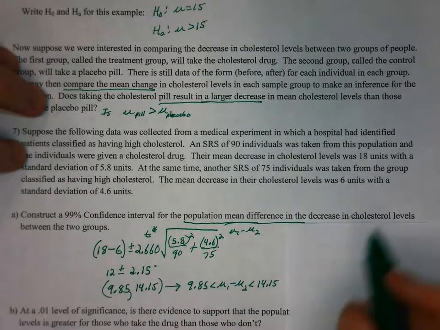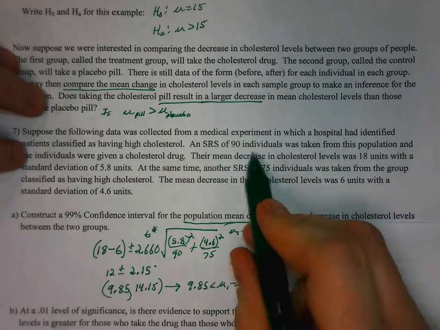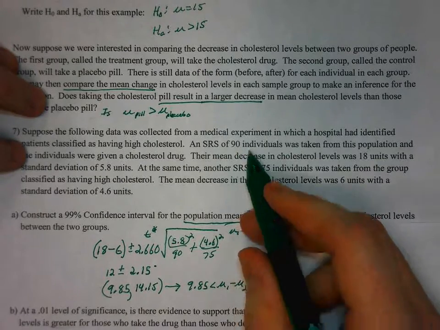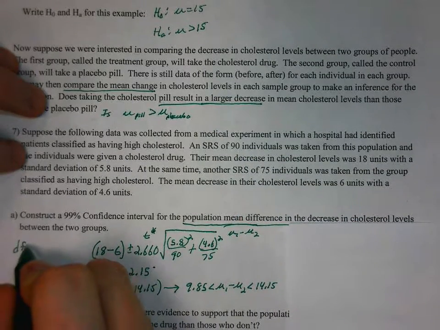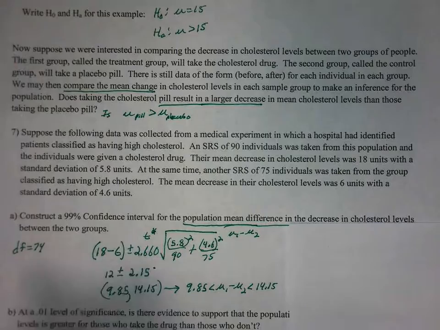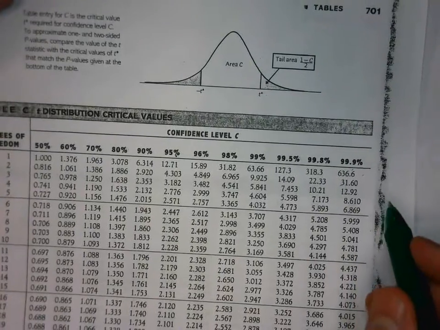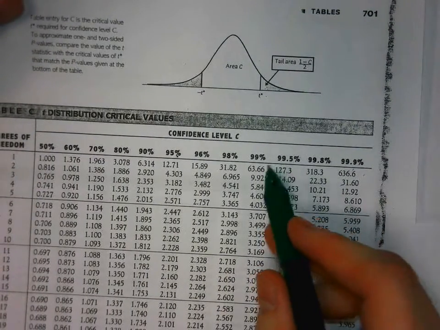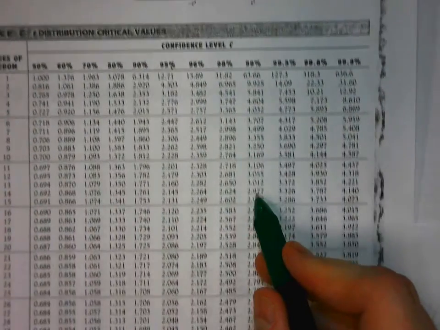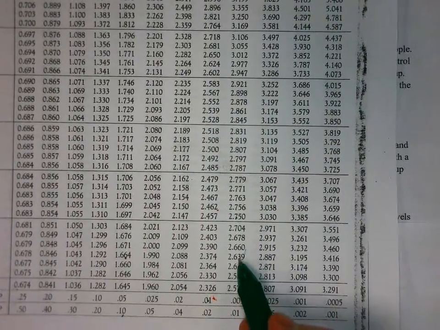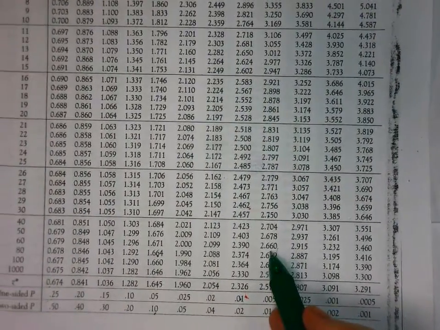There were 75 in one group, 90 in the other, so your degrees of freedom is 74. So when you look that up, 74 degrees of freedom on a 99% confidence interval, here's 99% right here. If you scroll down, well, 74 degrees of freedom, notice we skip over that.